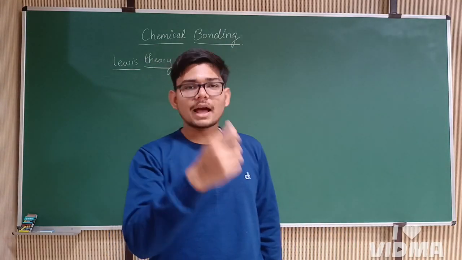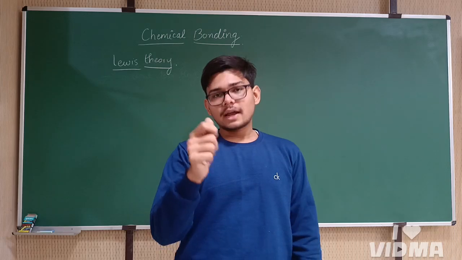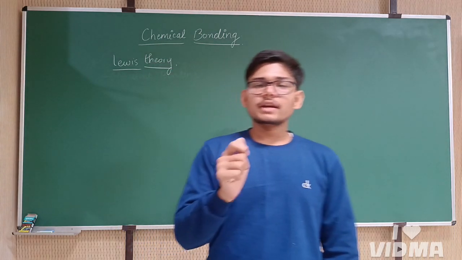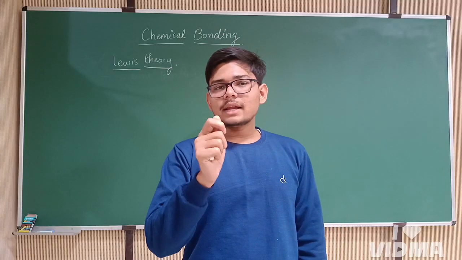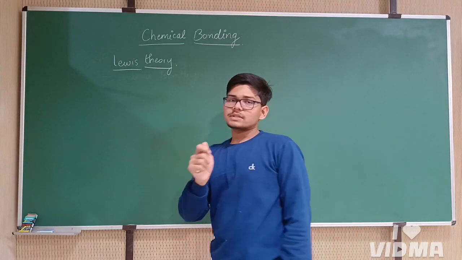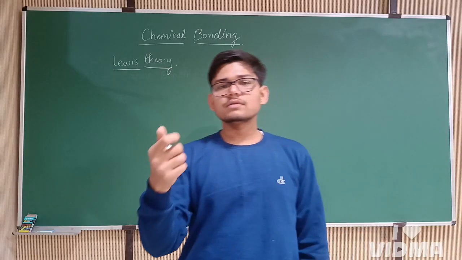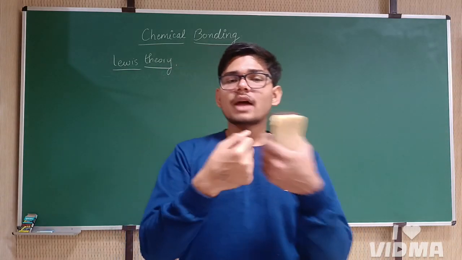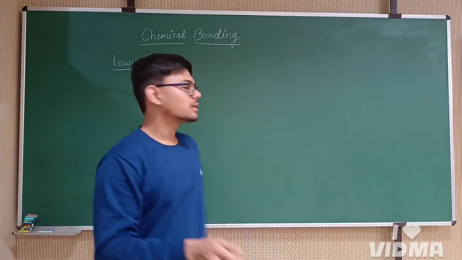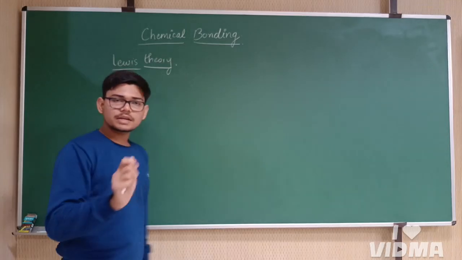In terms of ionic bond, let's take an example of NaCl. NaCl is an ionic compound, and the force of attraction is called the electrostatic force of attraction. We are very much familiar with it: when there is a positive charge and a negative charge, they will attract each other. Now, in terms of sodium, let's talk about its electronic configuration.